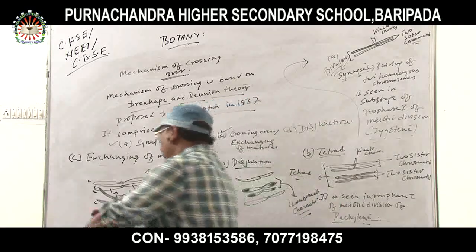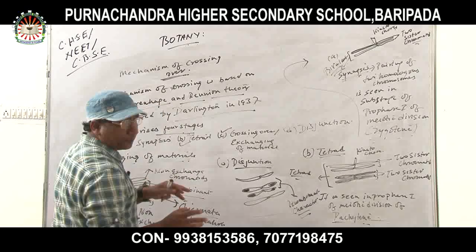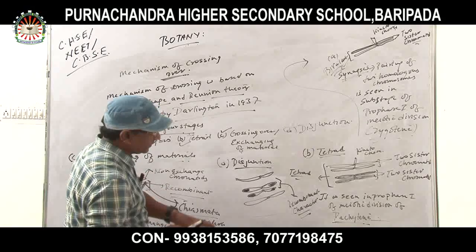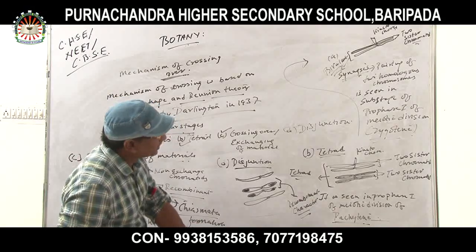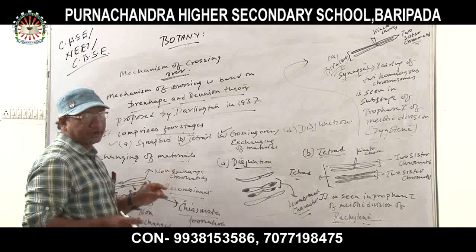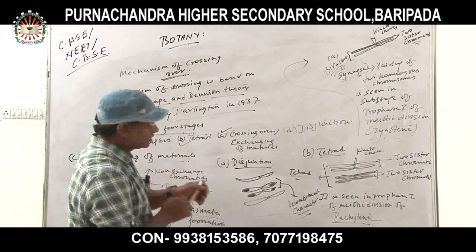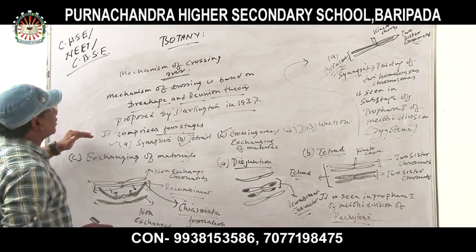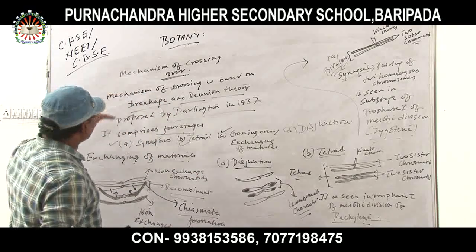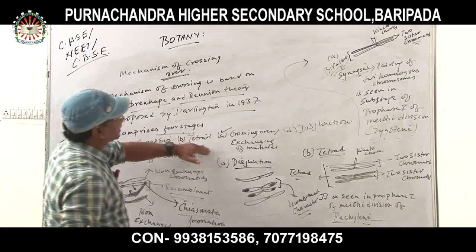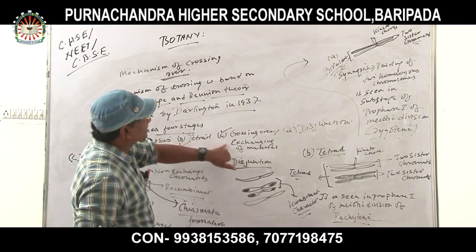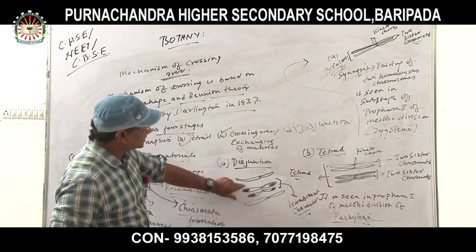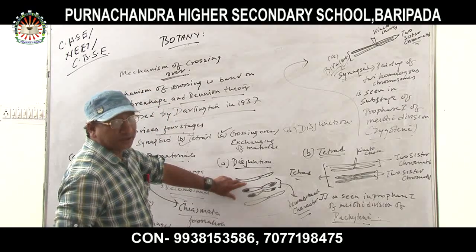While watching the video, you have to zoom it properly, okay? Because the diagram and the writing which I have mentioned are properly written, but not so prominent to see without zooming. So, understood? How many stages comprise the mechanism of crossing over? First is synapsis, B is tetrad formation, C is crossing over, exchanging of material, and D is disjunction. After disjunction, the recombinant character is seen. No chiasmata is forming there.